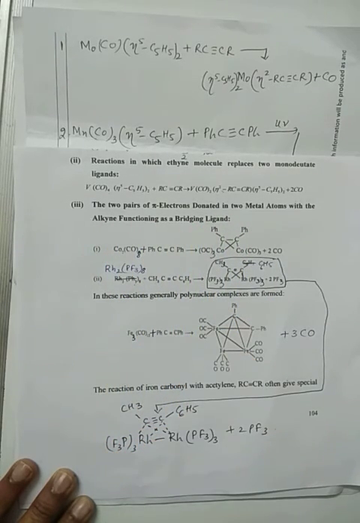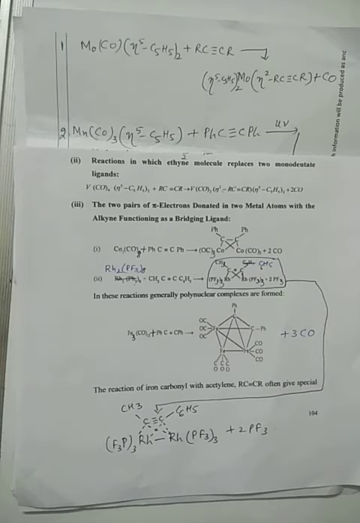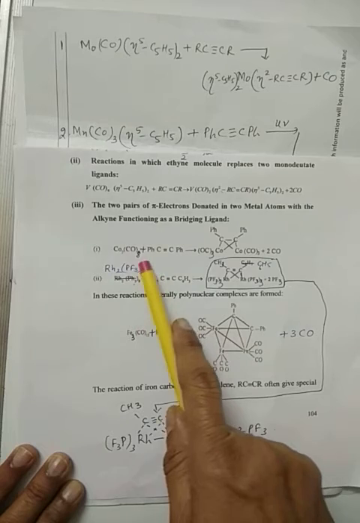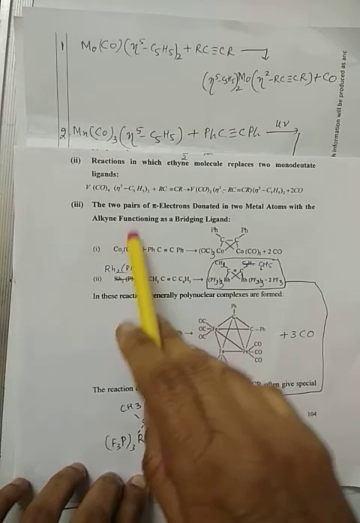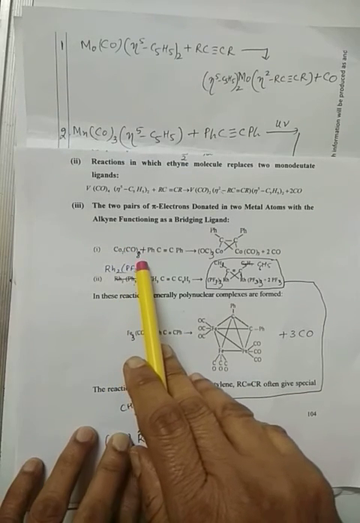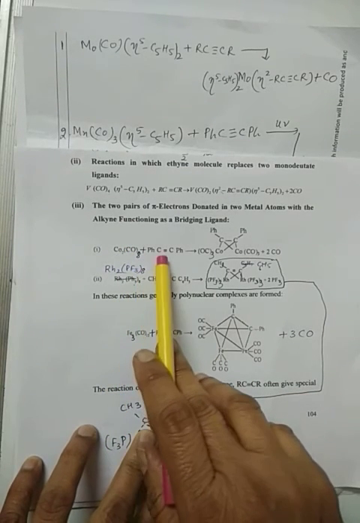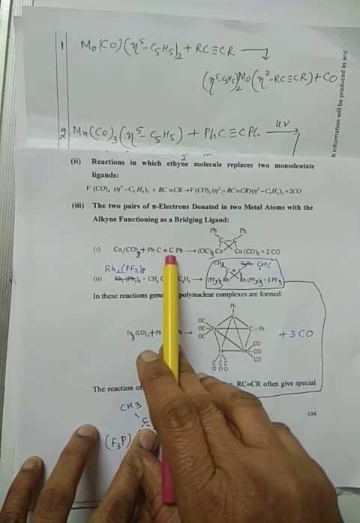Now we already have a binuclear molecule, that is Co2(CO)8. Last time we had discussed the structure of Co2(CO)8. Now we know that there is a metal bond present between cobalt and cobalt in the molecule of Co2(CO)8. We are going to react it with a phenyl derivative of acetylene.